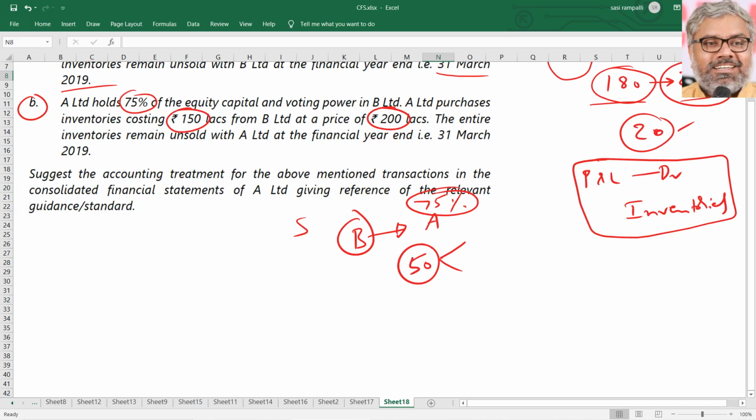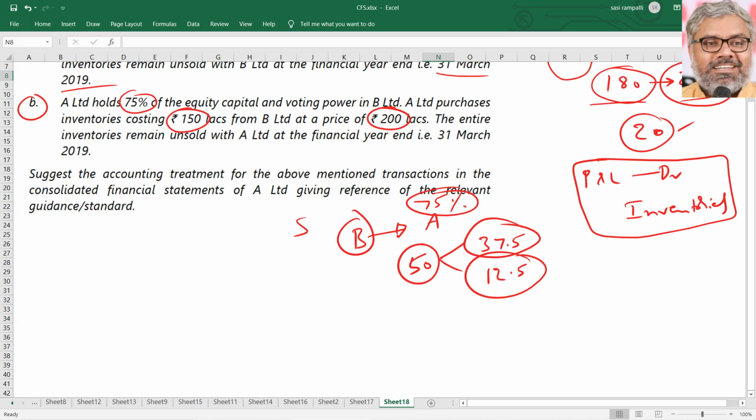In that 75% only. 75% of 50 lakhs means 37.5 lakhs will be treated as a reduction from A Limited's share in B Limited's profits, and the remaining 12.5 has to be reduced from minority interest.